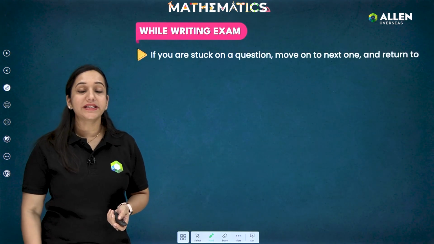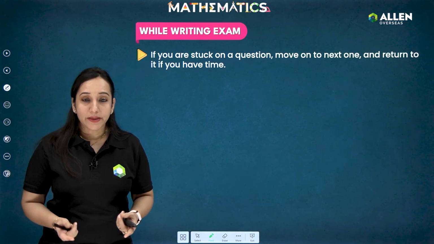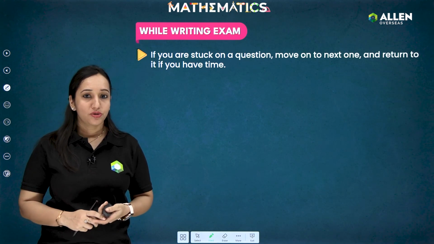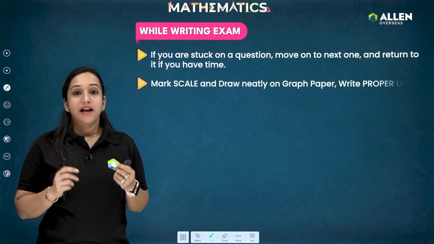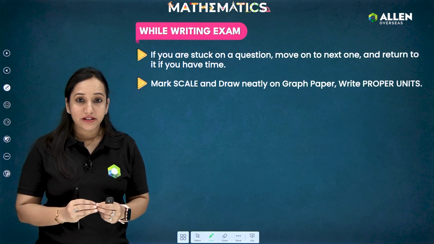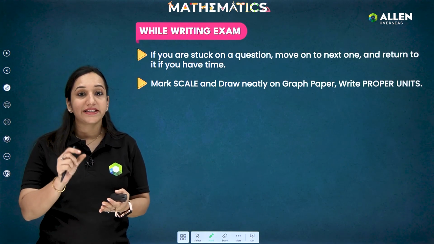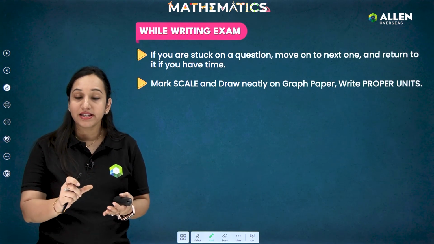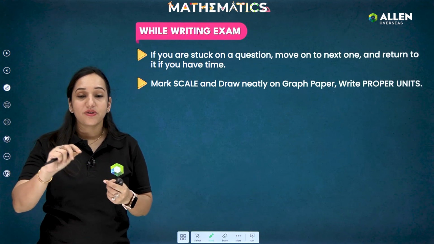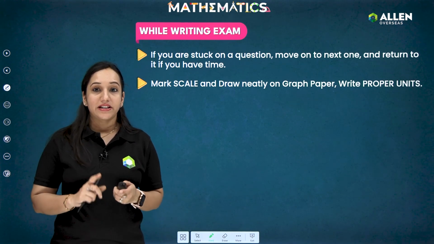Now, once we know how much time we need to spend, there are some more do's and don'ts, students. If you are stuck on a question, leave it and come back to the same question later on. After that, ensure you use a pencil to draw every graph. Make sure you are using a sharp pencil, writing the scales properly, writing the coordinates, marking the XOX dash and YOY dash lines, as well as writing all the proper labeling of your graph paper. Okay, so that is required.